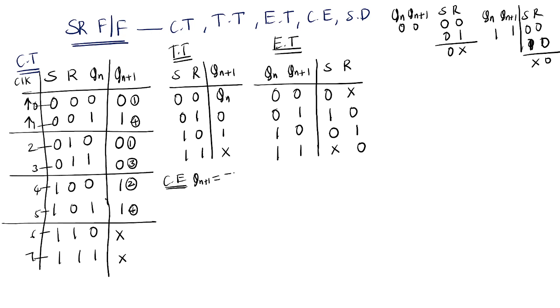Tell me the minterms. See, whatever the outputs are 1, you need to see. 1, 4, 5 plus don't care of 6, 7. So just draw the K map and get the expression.